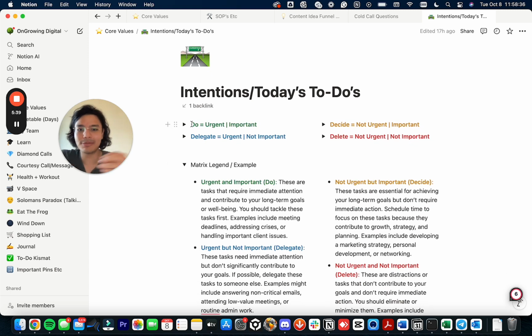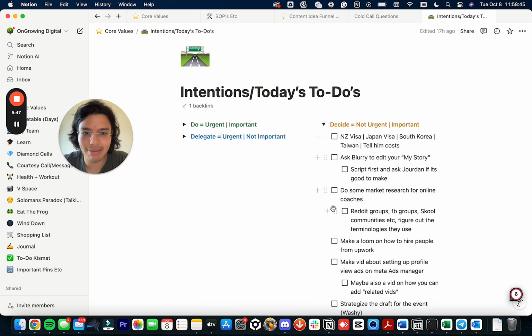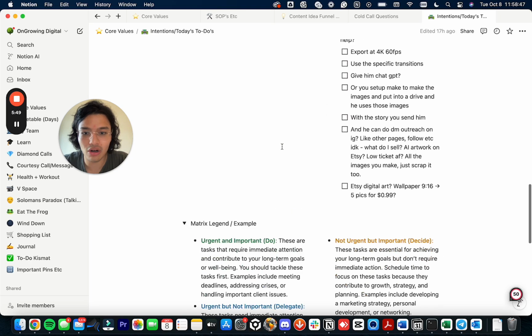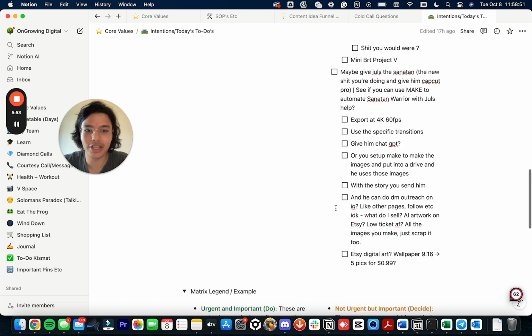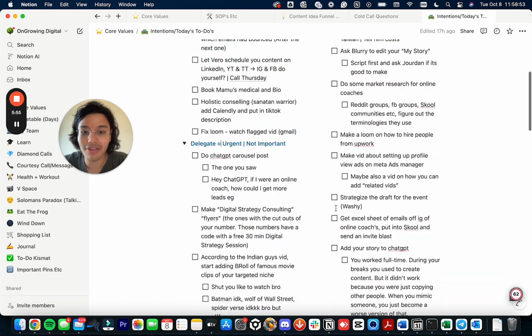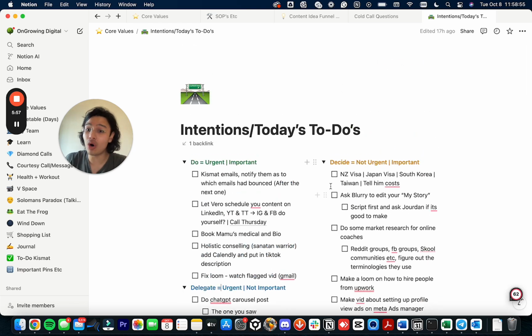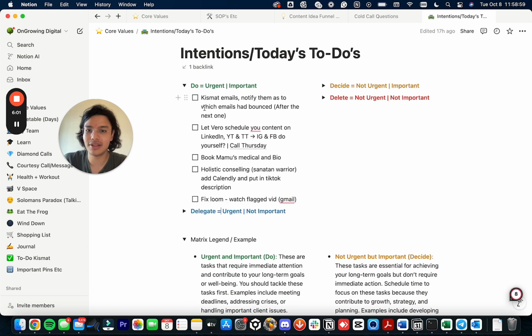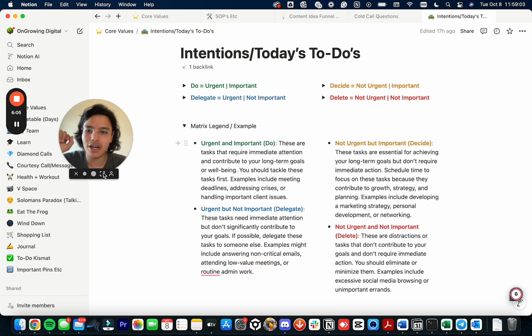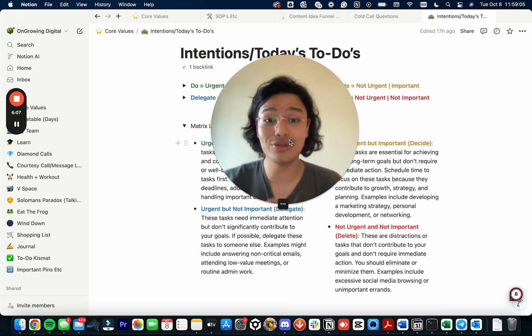The reason this personally helps me is I'm the type of person who gets overwhelmed when they see a lot of tasks. So imagine waking up in the morning and seeing all of this. You wake up in the morning, you're like, oh my God, I have to do all of that. So I usually got overwhelmed because of that. So I just focused on these. That's all I have to do today to move the needle. So I hope that helped. That's how I use the Eisenhower Matrix.